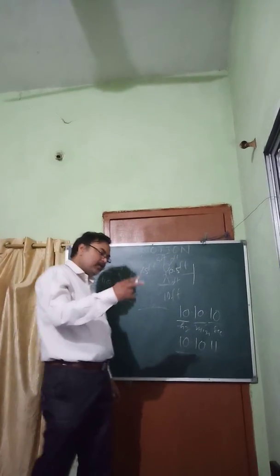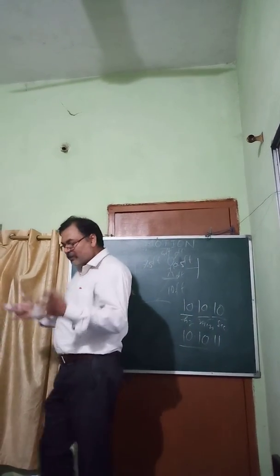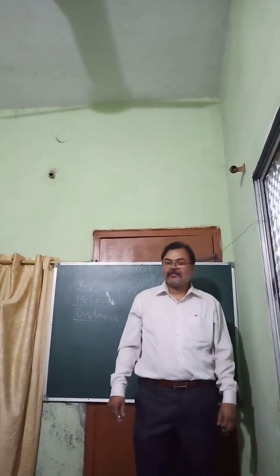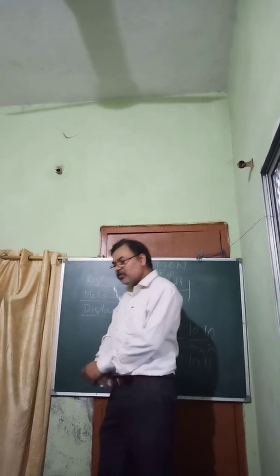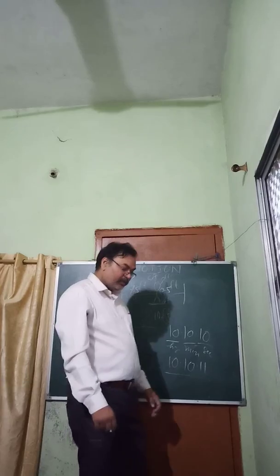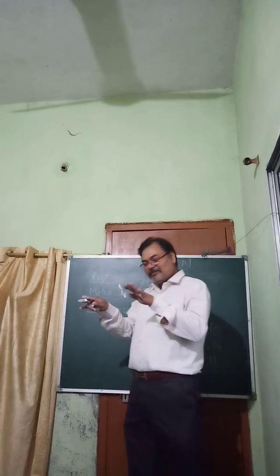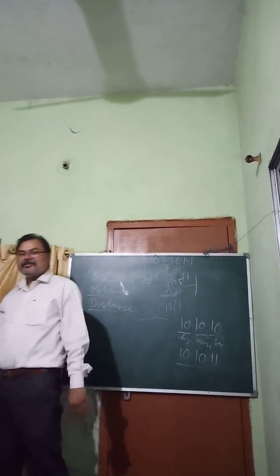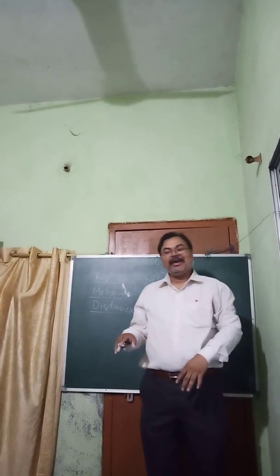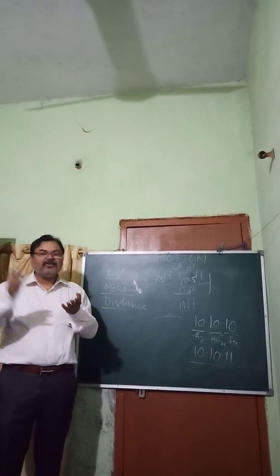Suppose both you and your friend, Mr. X and Mr. Y, are sitting in an AC compartment, a two-tier or first class compartment of a train, just beside each other, and you are talking. So you can say, with respect to you, your friend is at rest, and with respect to your friend, you are at rest. But at the same time, suppose both are in different trains, and one train is crossing the other. What will happen? With respect to Mr. X, Mr. Y is in motion, and he is moving in the forward direction.